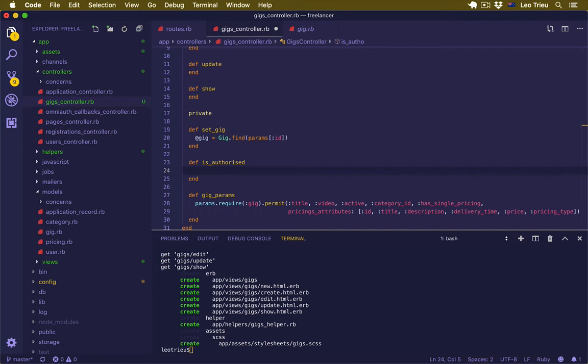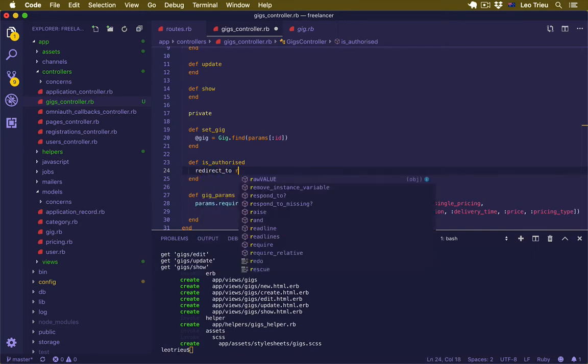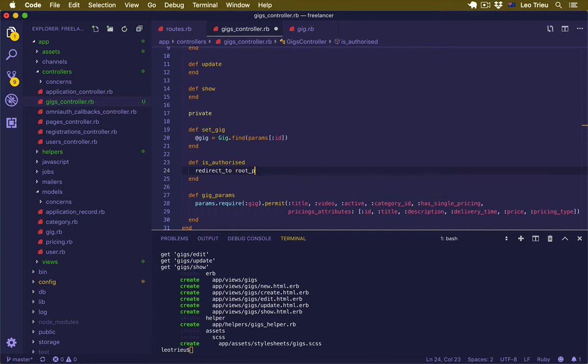You're going to say redirect to maybe the root path with an alert saying you do not have permission, something like that, unless current user.id equals gig.user ID.